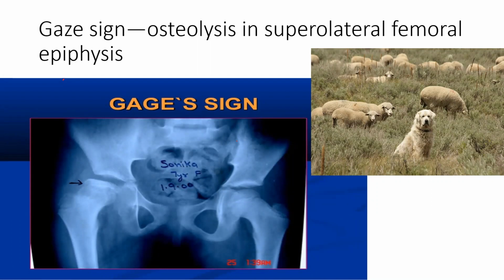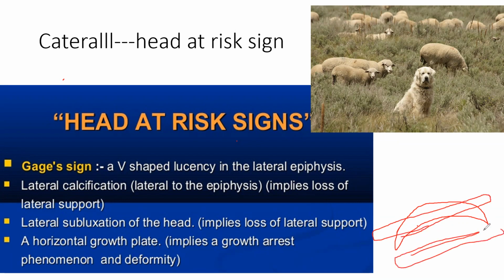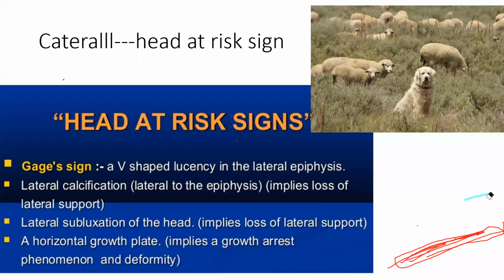So lateral subluxation, lateral calcification, and one is horizontal growth plate. Why is there a horizontal growth plate? Normally your growth plate is curved like a physis. Once calcification starts, it will become straight. A straight growth plate is a bad thing. That means the calcification has started and it will decrease your growth. So these are the four head at risk signs.